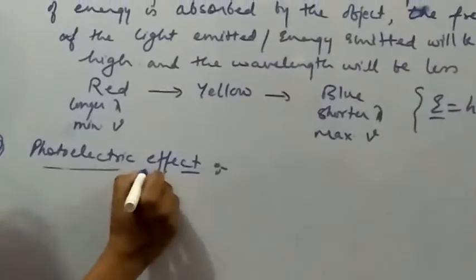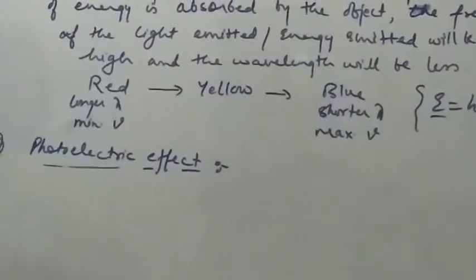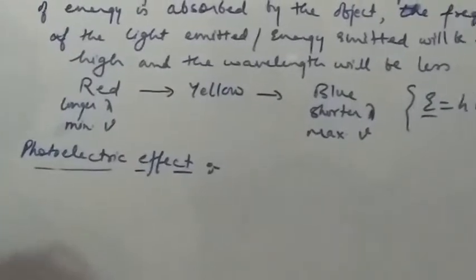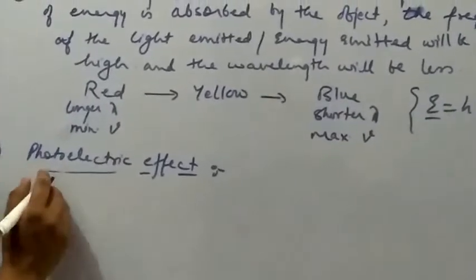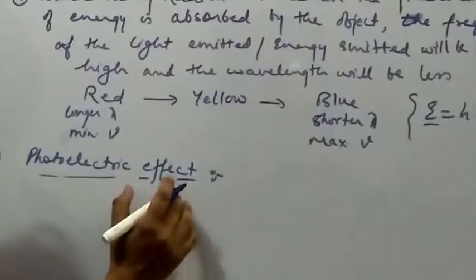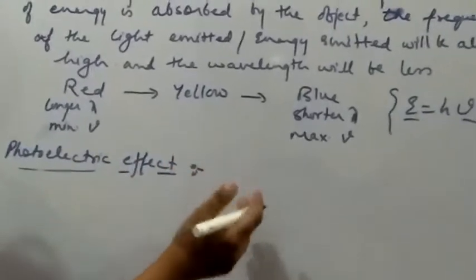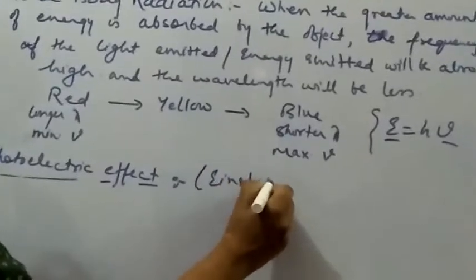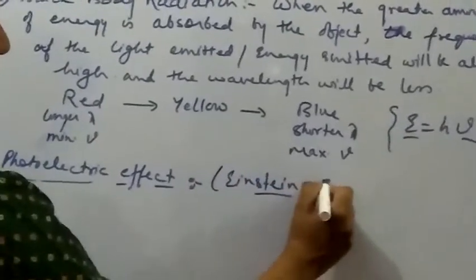Now what is the photoelectric effect? Ejection of the electrons from the metal surface when a suitable frequency of radiation falls on it. Now the photoelectric effect explanation was given by Einstein, for which he was given the Nobel Prize. So Einstein gave the explanation of it.